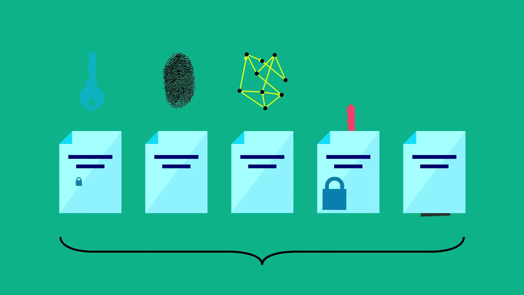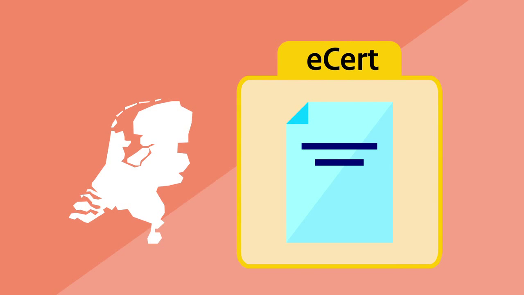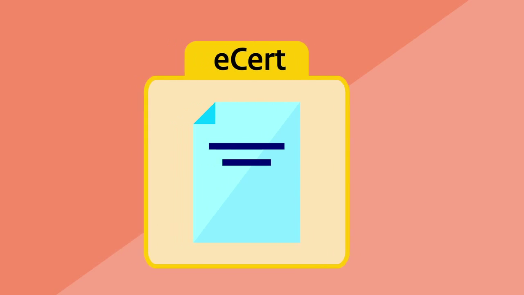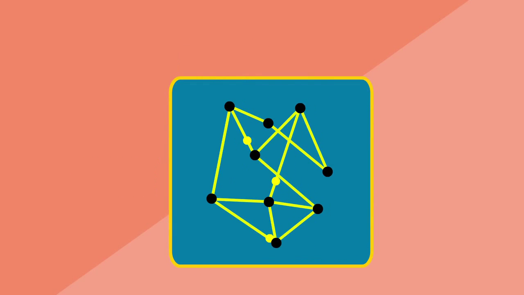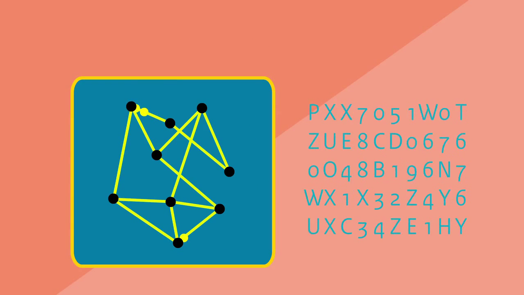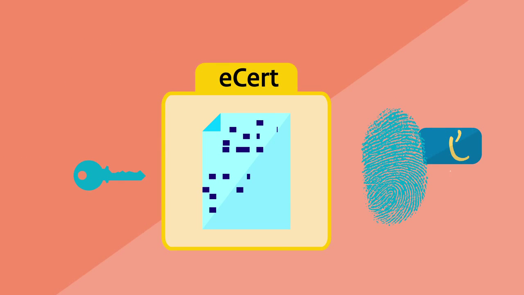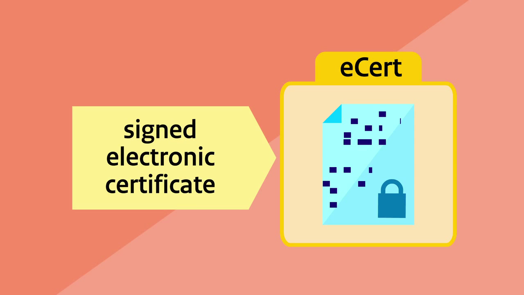These ingredients can now be used in the communication between authorities. First, an electronic certificate is created in the national Cert system of the exporting country, linked to identification tokens of the consignment. Then, this electronic certificate is signed by the sender. We use the algorithm to create a data hash of the certificate. This data hash is then locked or signed with the private key of the sender and added to the electronic certificate, which is called a signed electronic certificate.